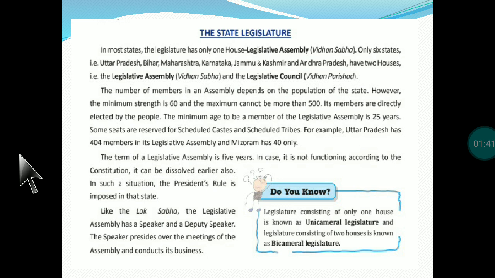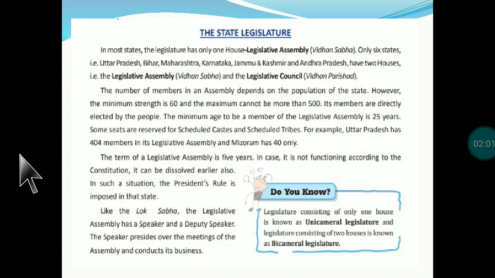If the government is not working properly, we have discussed in the previous chapter that people have a right to change their representatives in the election, but if it is cancelled or dissolved before time, then president rule is imposed in that particular area.